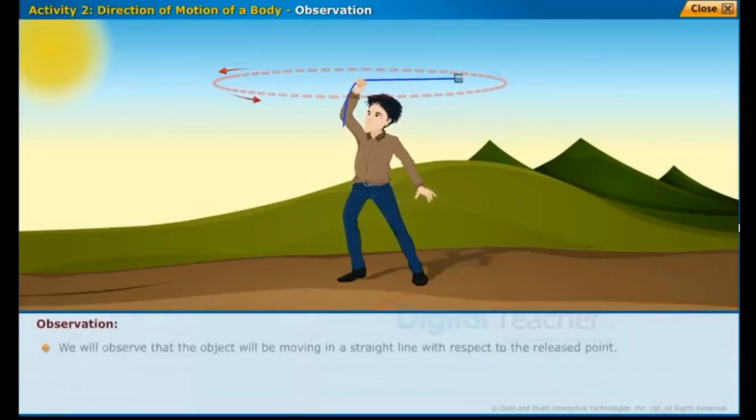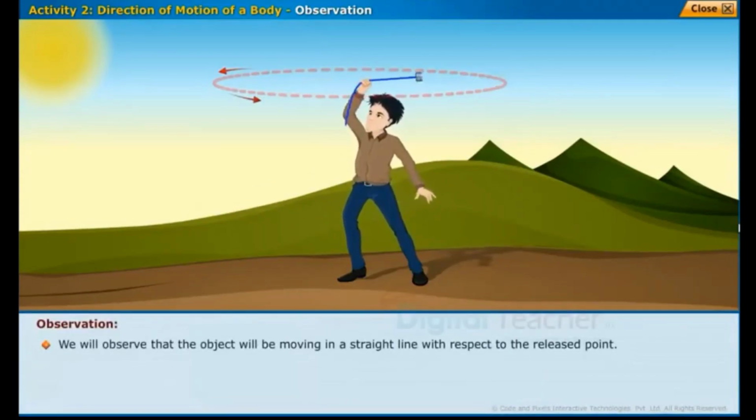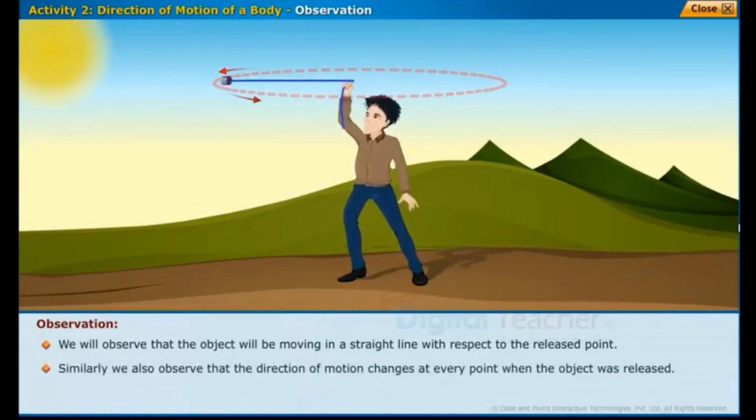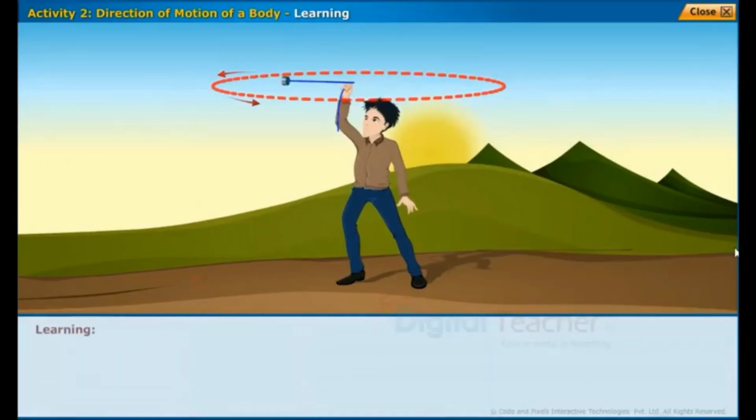Repeat the same procedure for different points. From this, we will observe that the object will be moving in a straight line with respect to the released point. Similarly, we also observe that the direction of motion changes at every point when the object was released.